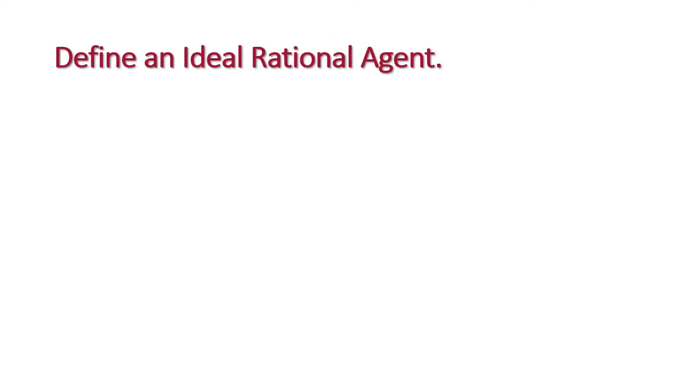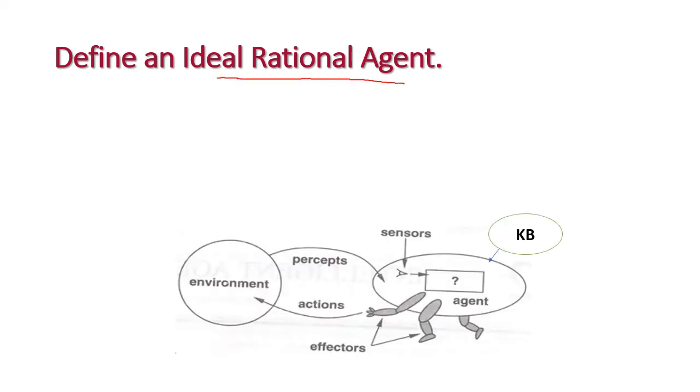And the next question is: define ideal rational agent. Here we have the same agent, and additionally we have a knowledge base. The knowledge base contains the historical data or pre-experience of that particular agent. With the help of this knowledge base, the agent will perceive the environment and compare it with the knowledge base.